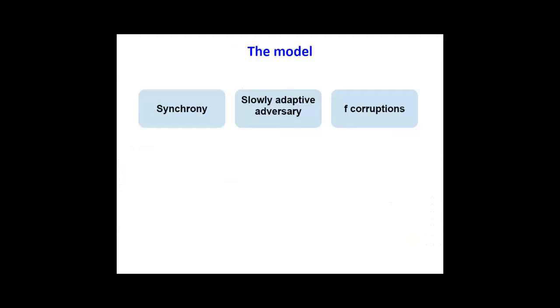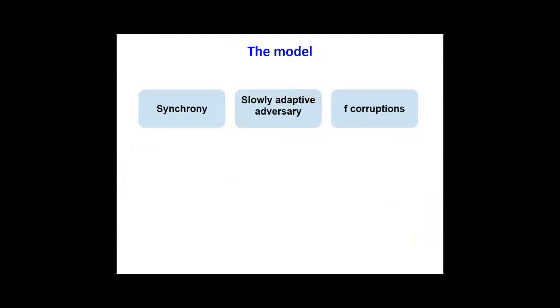Before we go to the main part of the paper, we introduce the model. We assume a synchronous model, which means the protocols proceed in rounds. Multiple consecutive rounds define an epoch. We assume the adversary is slowly adaptive, which means that in every epoch the adversary is static, so he cannot change the corruption set, while from epoch to epoch the adversary can change which parties to corrupt.